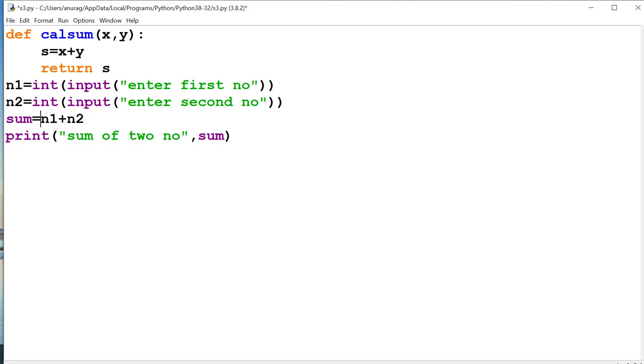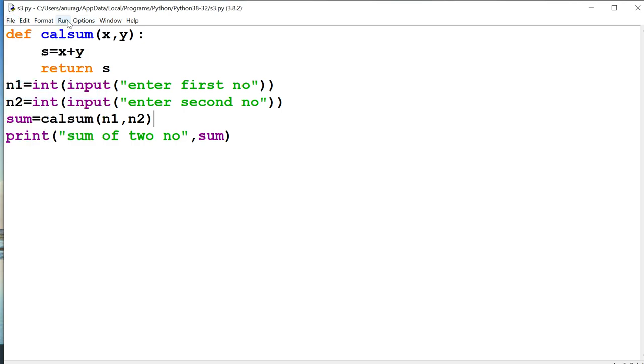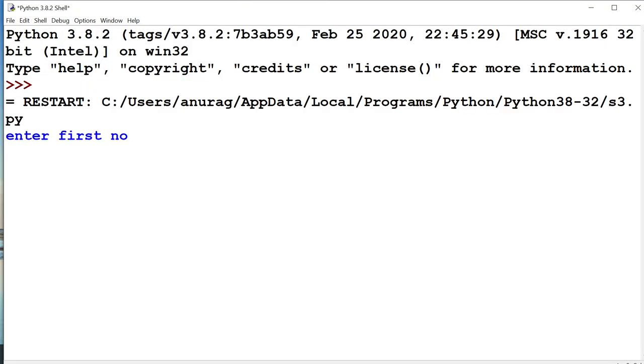So where I want to add the numbers? Here. So I will call the function calsum here. Now, as calsum requires two parameters, we will pass n1 and n2 as its parameters. Now I will save the changes. Now I will run the code. Now it gets successfully executed, and I will enter two values. And 56 plus 98 is 154, and it's the right result.